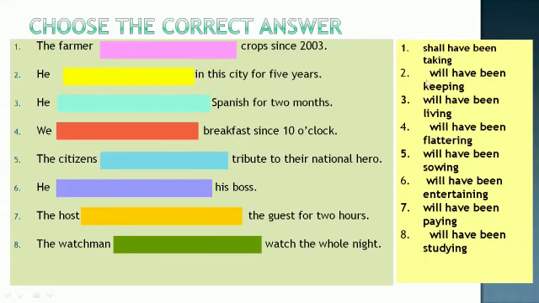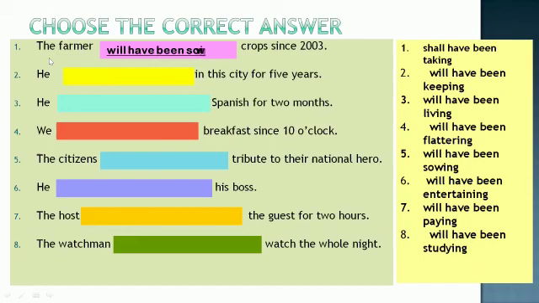Just take 2 minutes and try to match these sentences with these answers. It is not very difficult. Just understand the object part and try to find out which answers will fill in these blanks. Okay, I'm sure you would have done it. Let us see whether you are right or not. You can see for yourself.